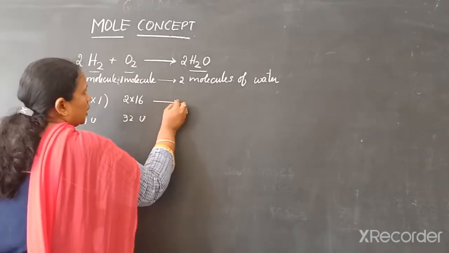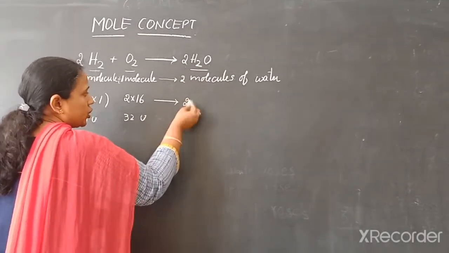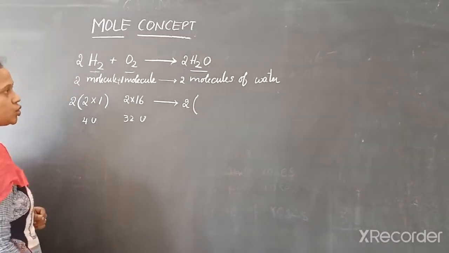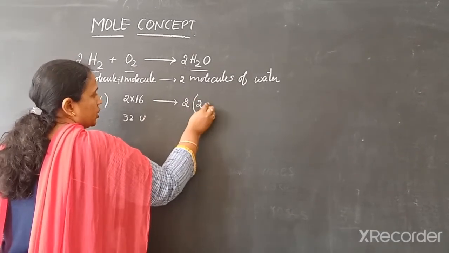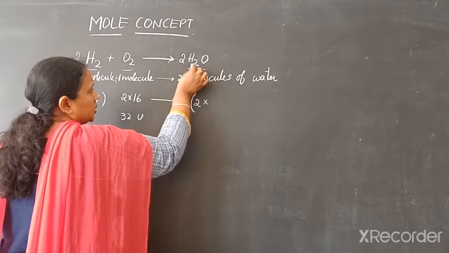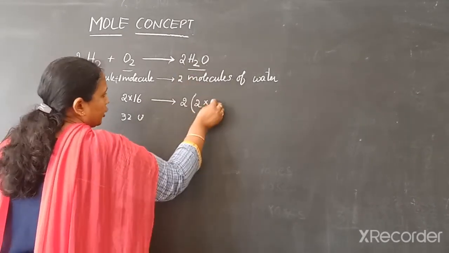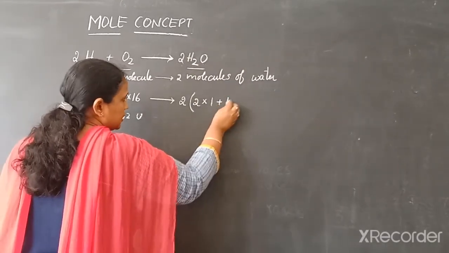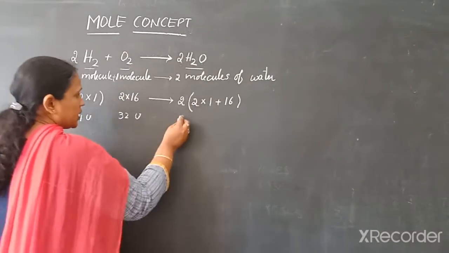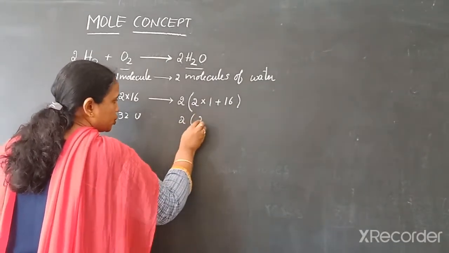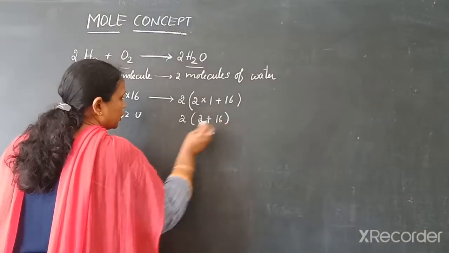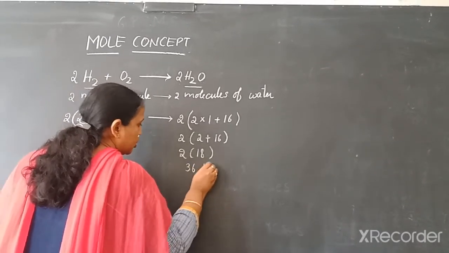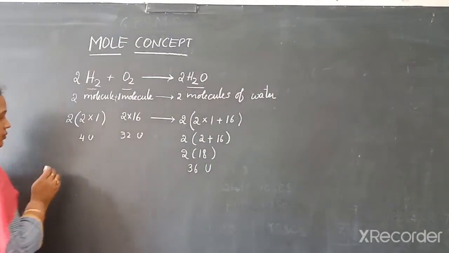Now, water. How many water molecules are there? 2. Now, what is the molecular mass of water? That is H2O. 2 hydrogens, 2 into the atomic mass of hydrogen, which is 1, plus atomic mass of oxygen, which is 16. Which equals 2 into 1 is 2 plus 16, that is 2 into 18, which is 36U.